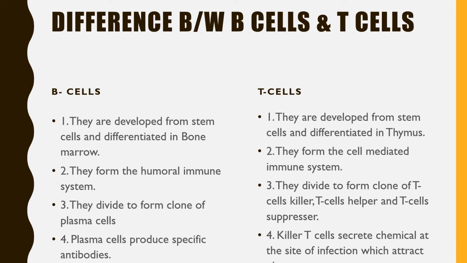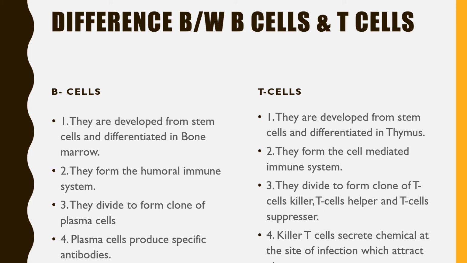Now, what is the difference between B cells and T cells? There is a difference in their mode of action. B cells are developed from the stem cells. The same is the case with T cells, they are also developed from stem cells, but the difference is that B cells are differentiated in the bone marrow.